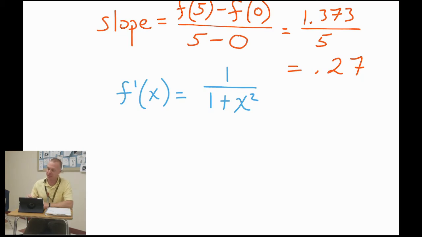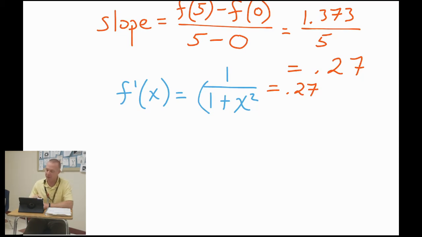Now that's the derivative, and according to the mean value theorem, you basically want that derivative to equal the slope of the secant. You want it to equal 0.27. So now we have ourselves a little equation to solve. There's different ways to solve this. Some students would multiply the denominator over to the other side. There's nothing wrong with that.